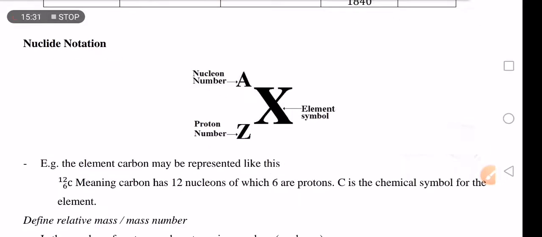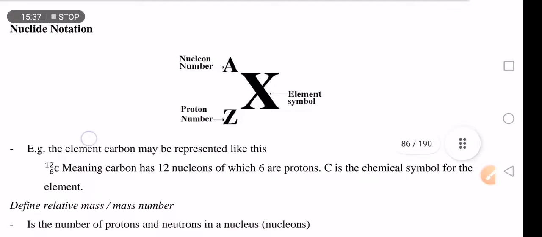Right, let us move on and talk about what we call nuclide notation. What is nuclide notation? In nuclide notation, we are presenting an element symbol, nucleon number, and proton number. That's what you call nuclide notation.